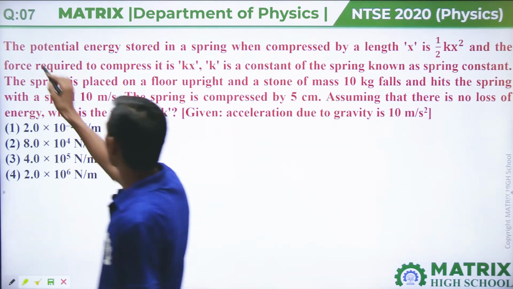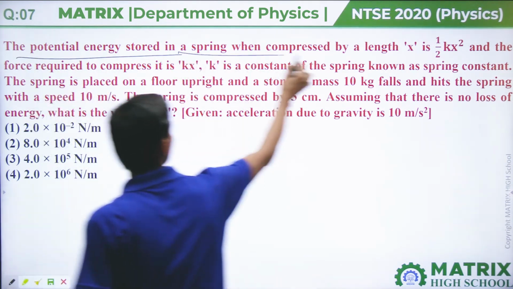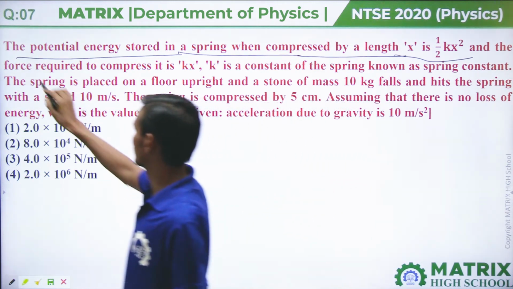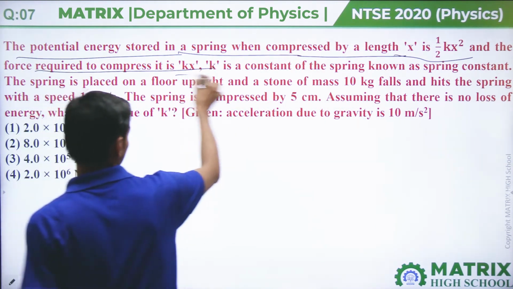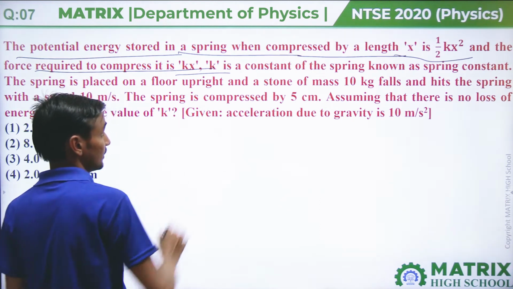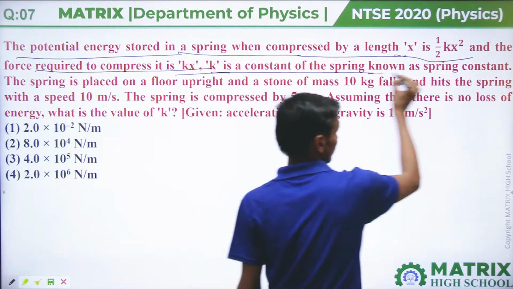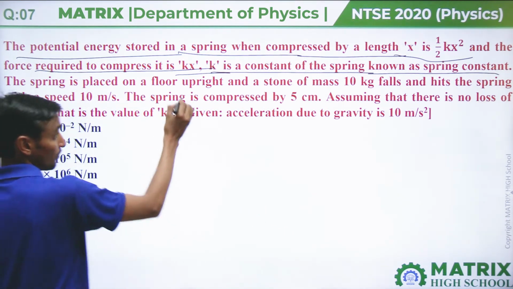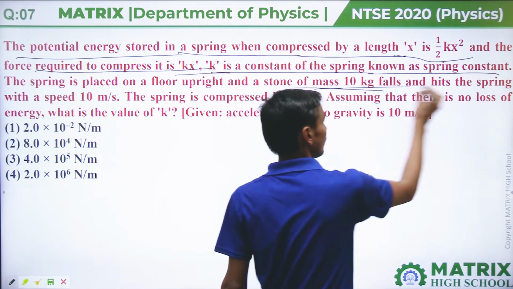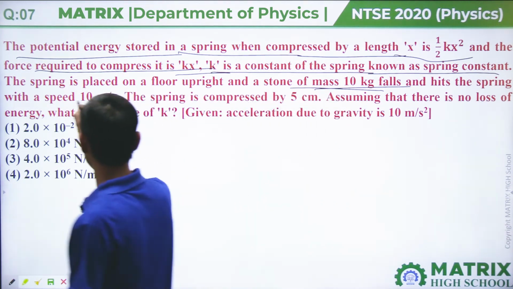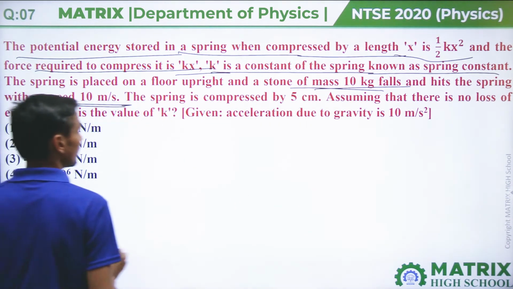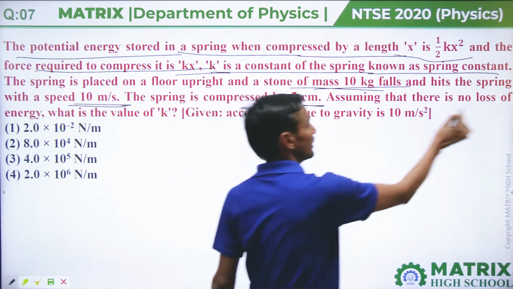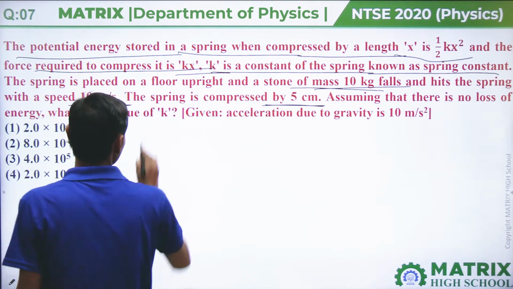Question number 7. Potential energy stored in a spring when compressed by a length x is half kx square, and the force required to compress it is kx, where k is known as the spring constant. The spring is placed on a floor upright, and a stone of mass 10 kg falls and hits the spring with a speed of 10 meter per second. The spring is compressed by 5 centimeter. Assuming that there is no loss of energy, what is the value of k?